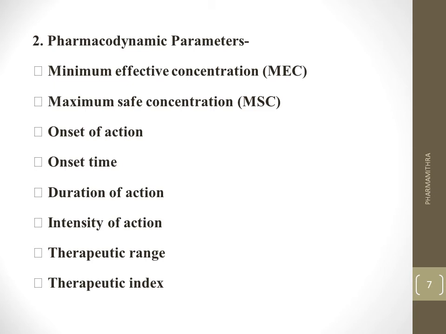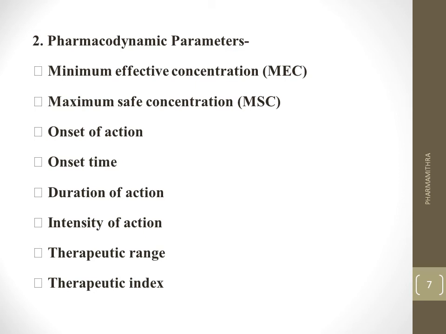So, what is MEC? M means minimum effective concentration. That is the minimum concentration of the drug in plasma required to produce the therapeutic effect. If it is below the MEC, that is a subtherapeutic level. In the case of antibiotics, there is MIC, that is different. MEC and MIC are different. In the case of antibiotics, that is minimum inhibitory concentration. Here we are discussing minimum effective concentration.